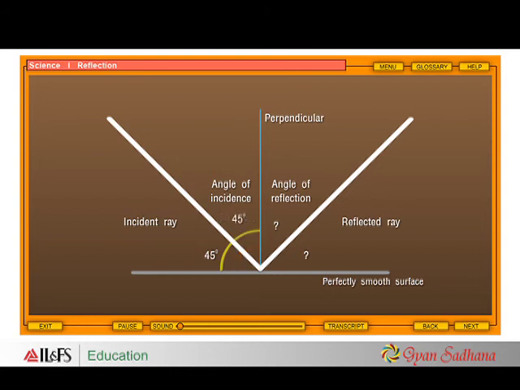Now we have just learned that the angle of incidence is equal to the angle of reflection. So, the angle of reflection is also 45 degrees. Once we know the angle of reflection, the angle between the surface and the reflected ray is again 45 degrees.